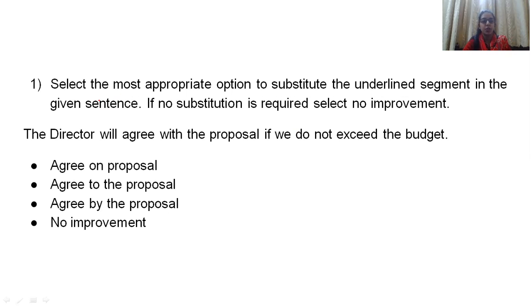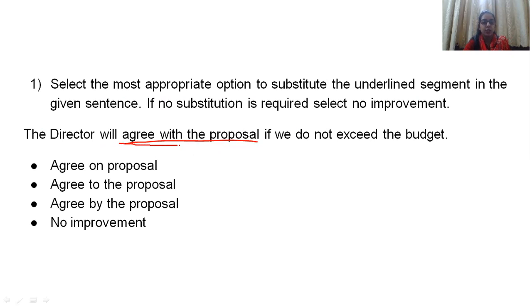So the first question of the question paper was: select the most appropriate option to substitute the underlined segment given in the sentence. If no substitution is required, then you can select no improvement. The question is, the director will agree with the proposal if we do not exceed the budget.